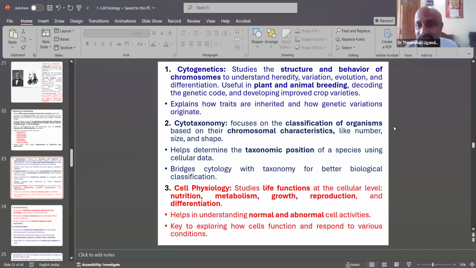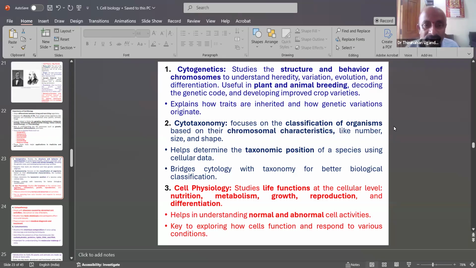Cytogenetics studies the structure and behavior of chromosomes. It helps us understand heredity, which means how the parental characters are transferred to the daughter generation. That is called heredity, variation, evolution, and differentiation. It is useful in plant and animal breeding, decoding the genetic code, and developing improvement of crop varieties.